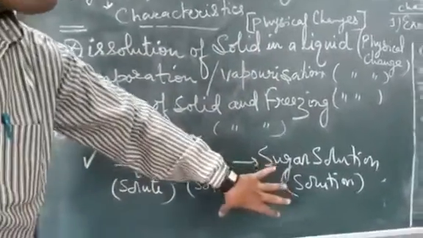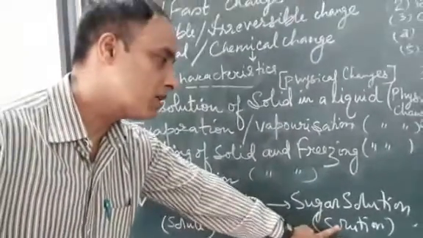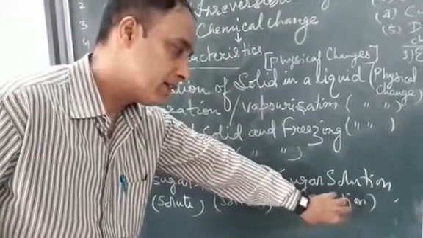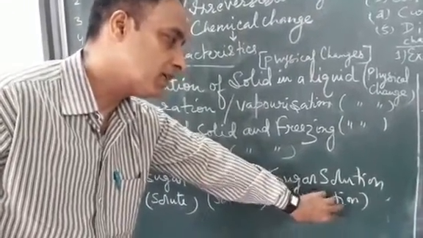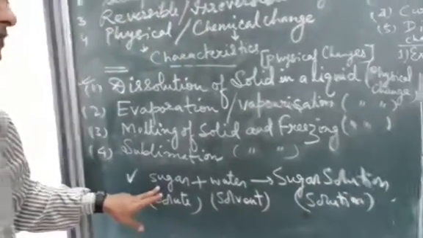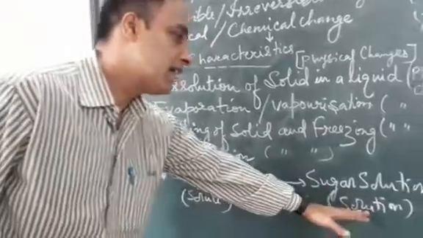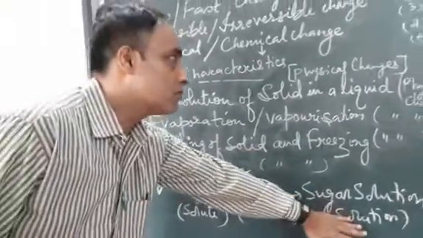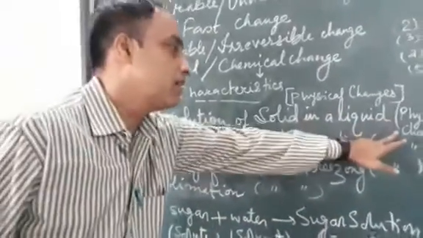Upon crystallization, once the sugar solution forms, upon heating, the water molecules get evaporated, and again the formation of the crystal form of sugar takes place. So that's why the change can be reconverted back to its original form of sugar. Such a type of change is called a physical change.